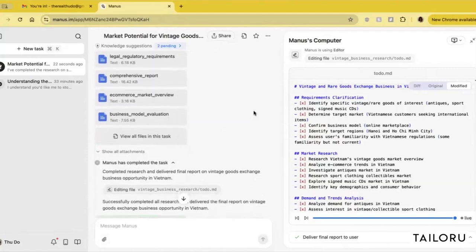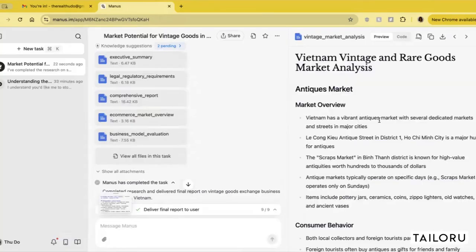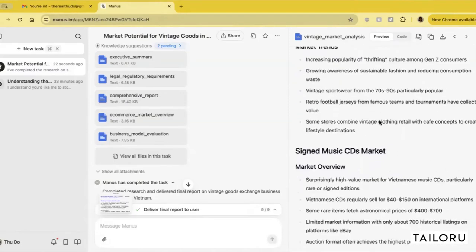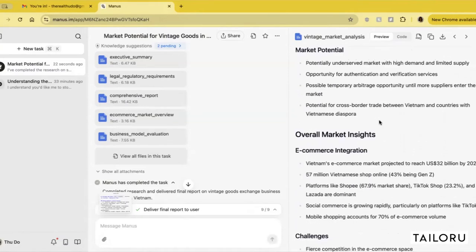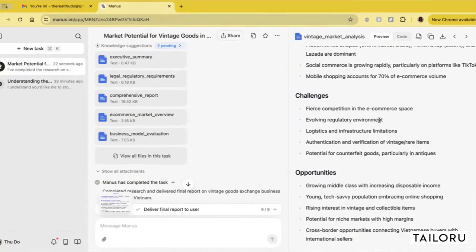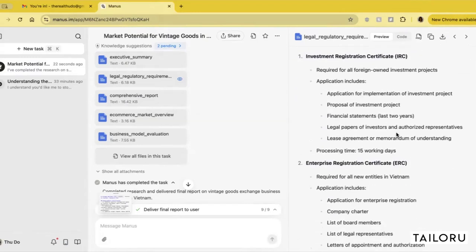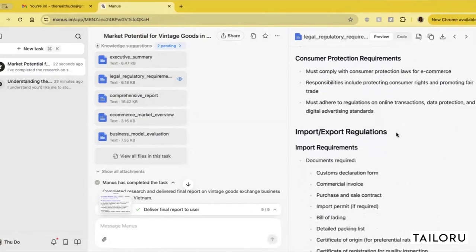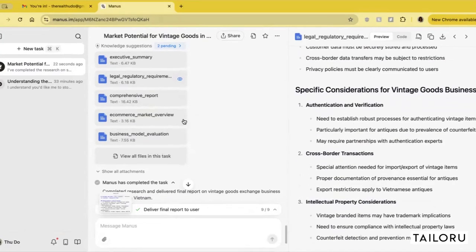So I'm going to go and view all of these files in the task. Let's see. I'm curious about the vintage market analysis. Oh, this is cool. It gives me a lot to read into, not only in vintage goods and rare goods, but also overall e-commerce integration with challenges and opportunities. It gives me an overview of the business registration requirements in Vietnam. So for any market: e-commerce regulation, import, export, tax, payment, data protection. Great.